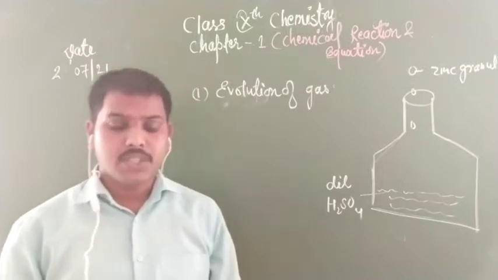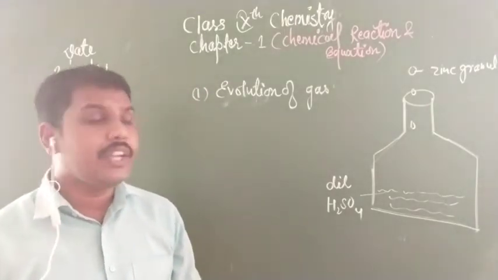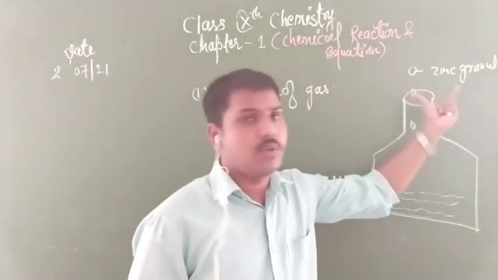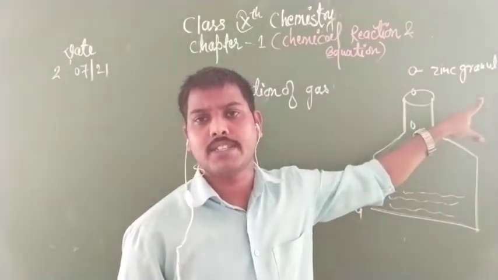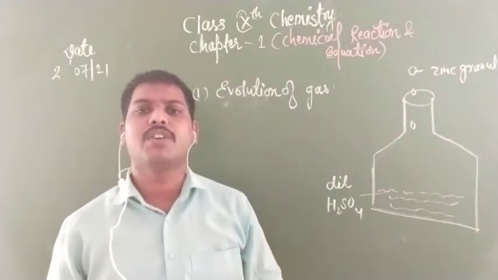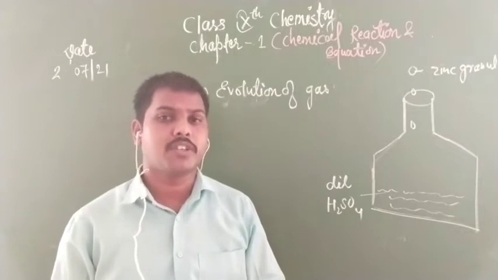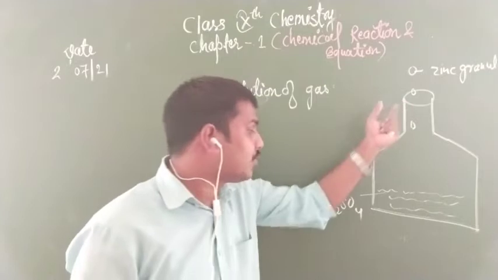Clear everyone? If the question asks what you observe if we take zinc powder or zinc dust in place of zinc granules, the reaction will be even faster because it is in powder form, so it reacts vigorously.